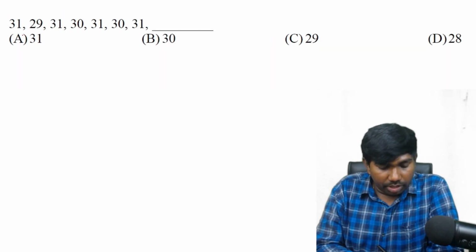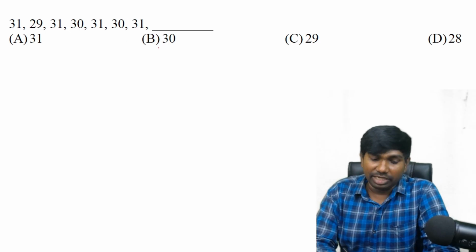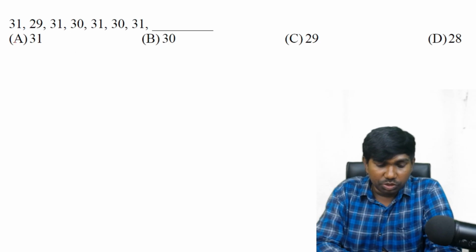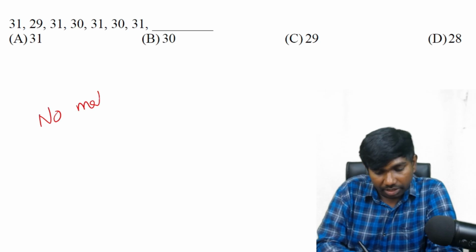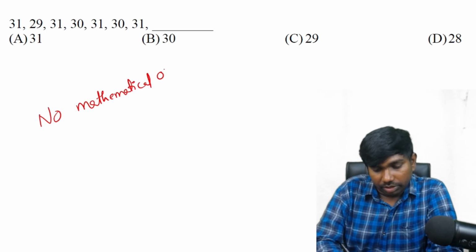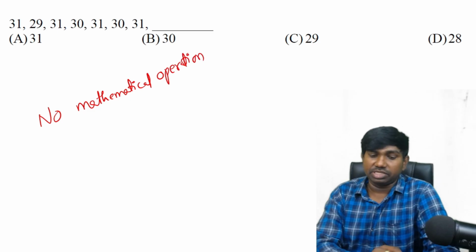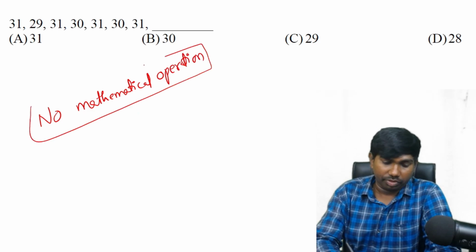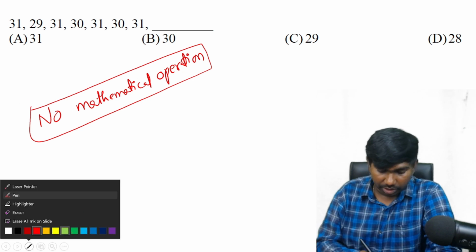Next question. 31, 29, 31. Pause the video and try this question. Okay, I'll give the hint. The hint is there is no mathematical operation involved in this question. Even plus 1 minus 1 is also not there. That is the hint, and you can try first. Yes, now see the solution.